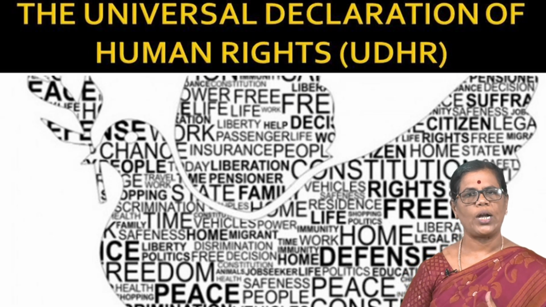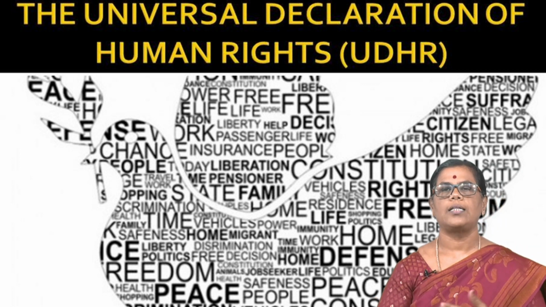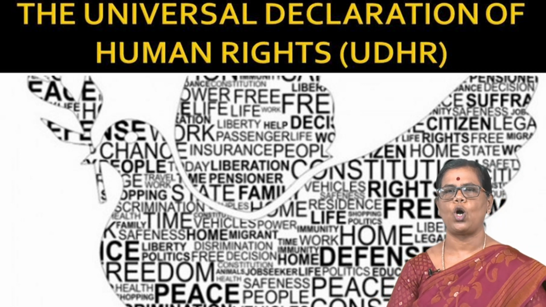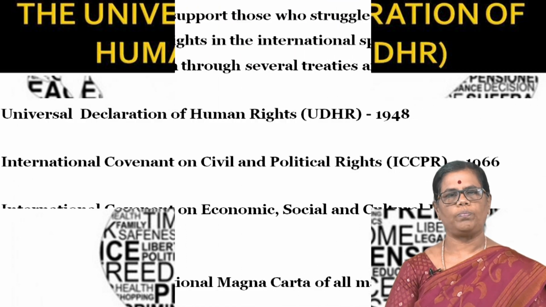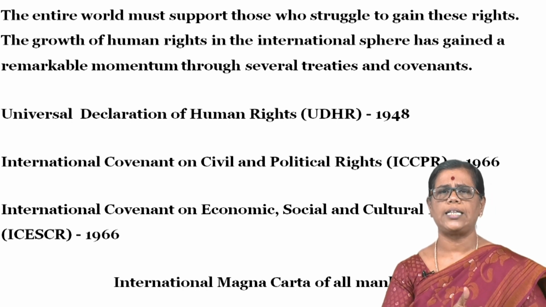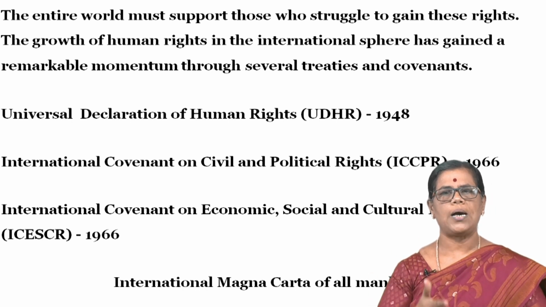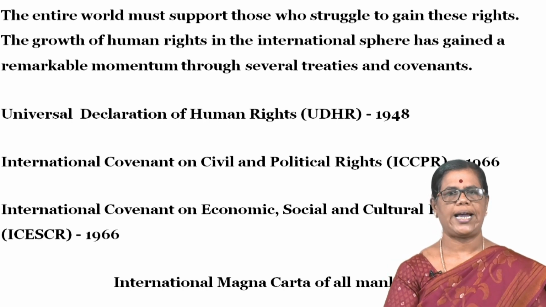The next important development in human rights is the Universal Declaration of Human Rights. It was adopted by UNO. This Universal Declaration of Human Rights, the entire world must support those who struggle to gain these rights.